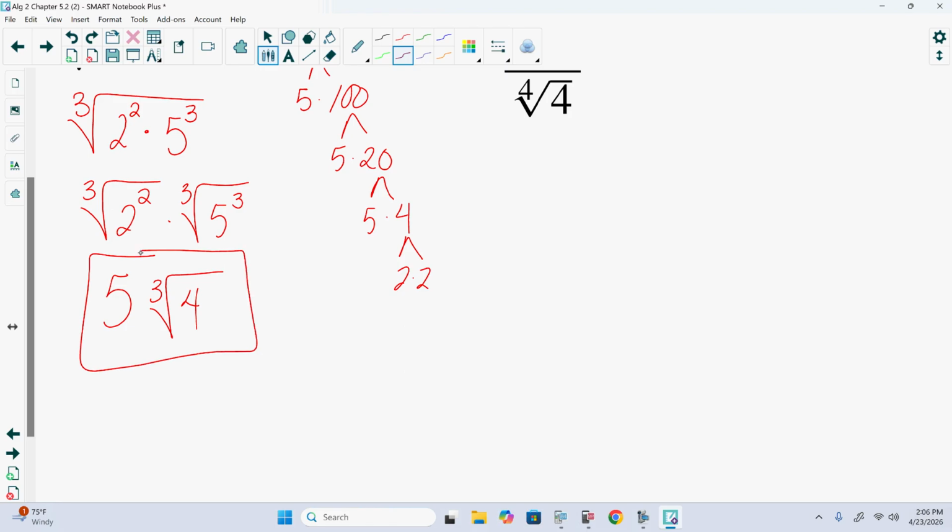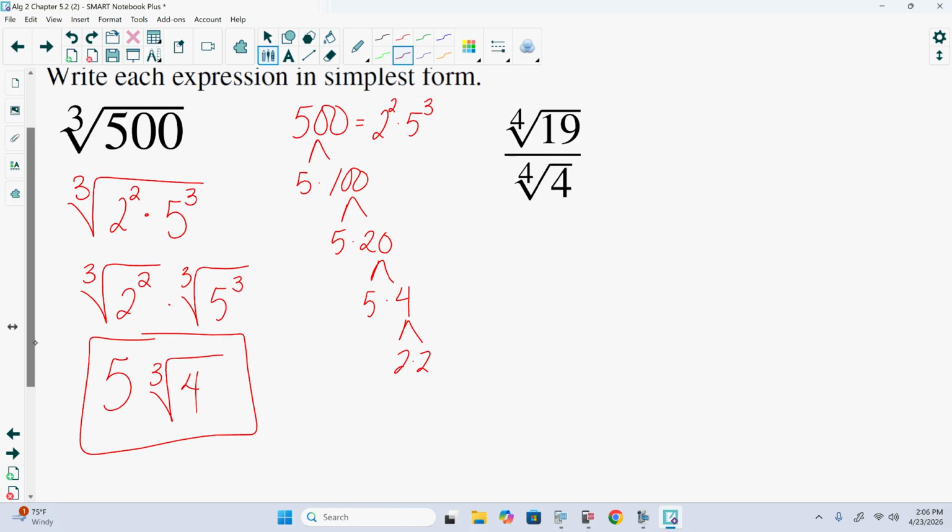Cubed root of 5 to the third would be 5. Telling us that we have 5 cubed roots of 4. If we had an extra 5, if it told us we're taking the cubed root of 5 to the fourth, we'd bring one out, we'd have one left over. Really telling us that we have 5 cubed roots of 20. 4 times 5 is 20. We'd multiply what we have left over back together. And that's it.